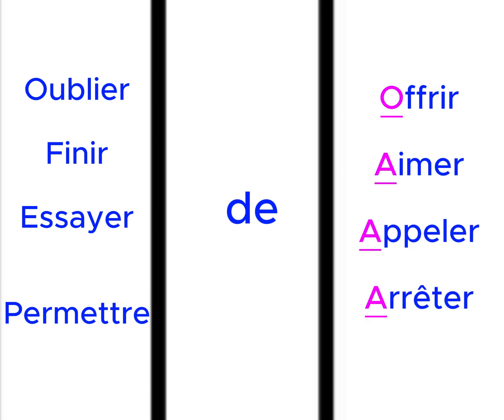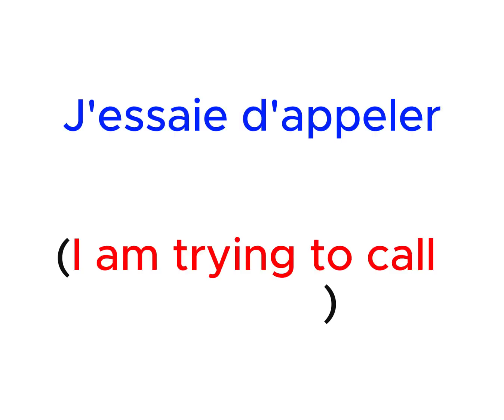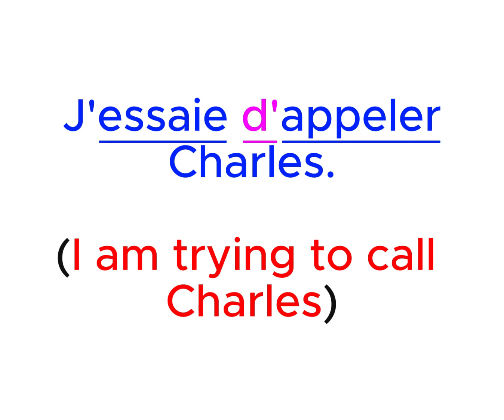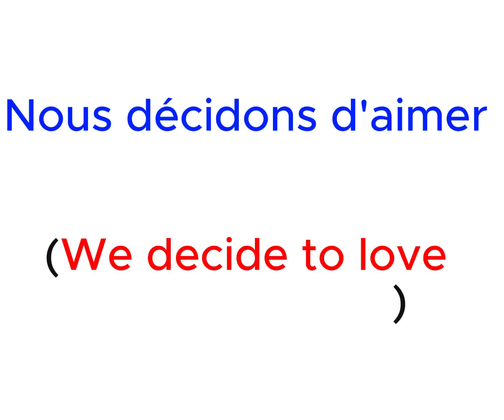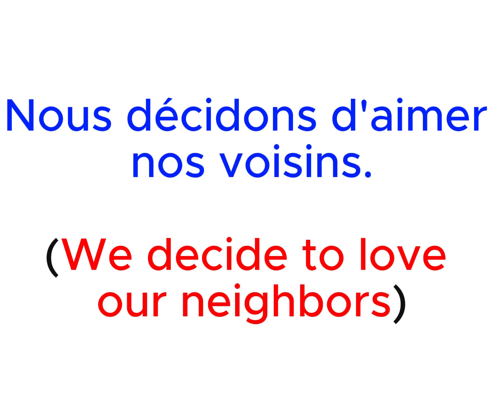On the other hand, if the second verb begins with a vowel, we will have to remove the e and put an apostrophe there, which will give us, for example, J'essaie d'appeler Charles. Nous décidons d'aimer nos voisins.